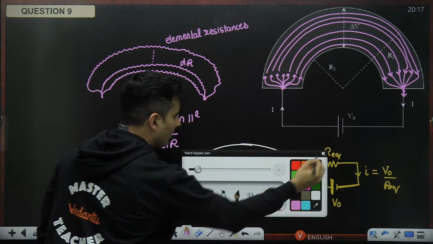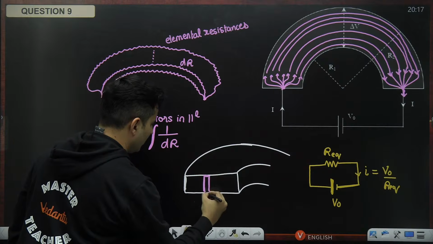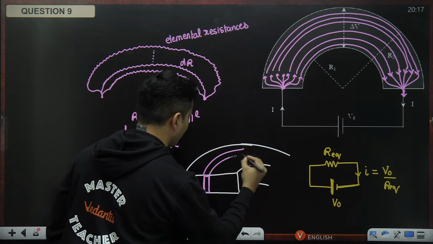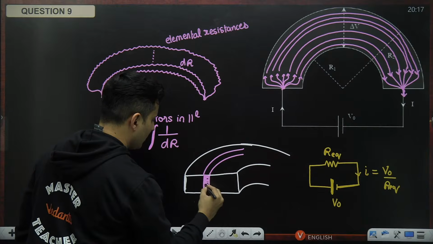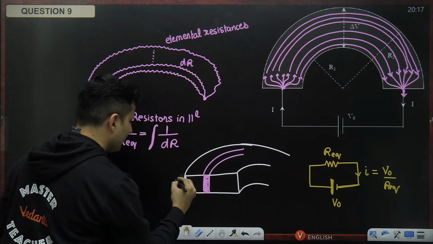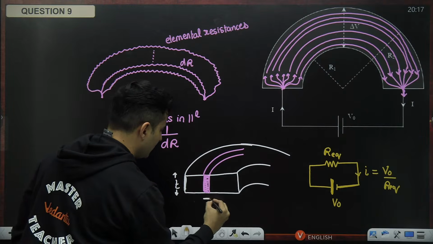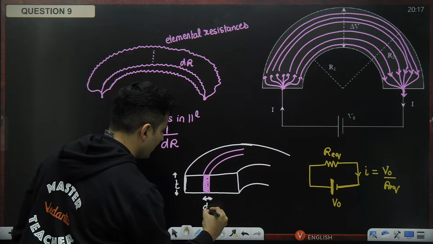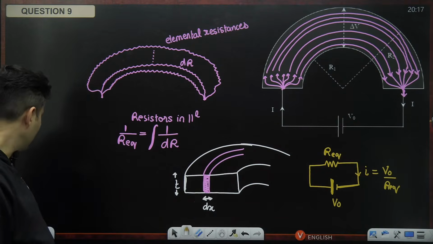So we have basically taken this small element over here like this. Now visualize this as the cross section, where this much is your thickness, and this is basically your dx. I hope you are able to visualize it now.